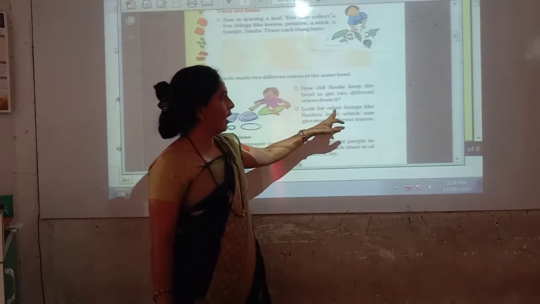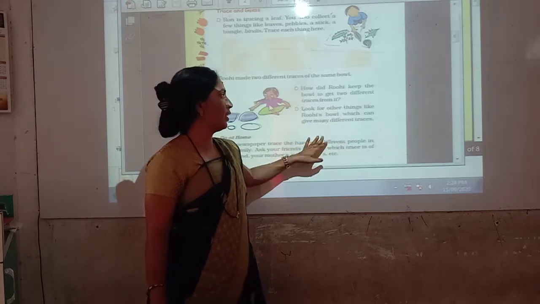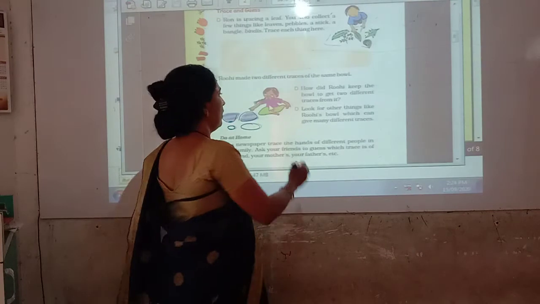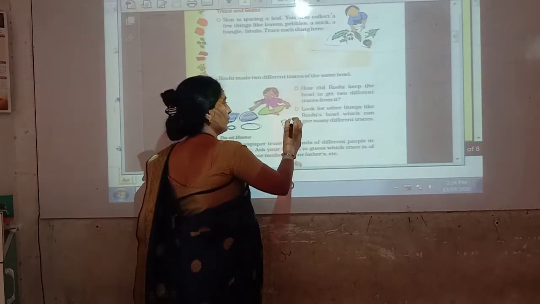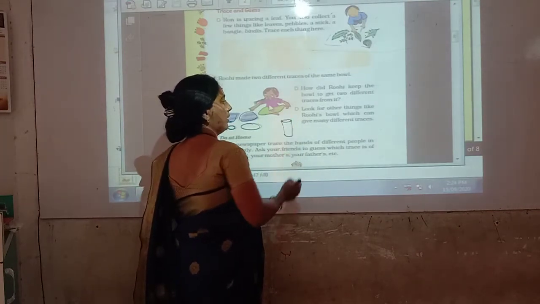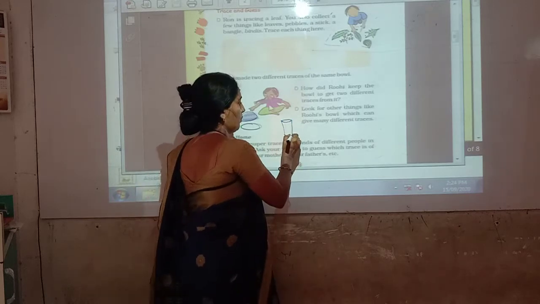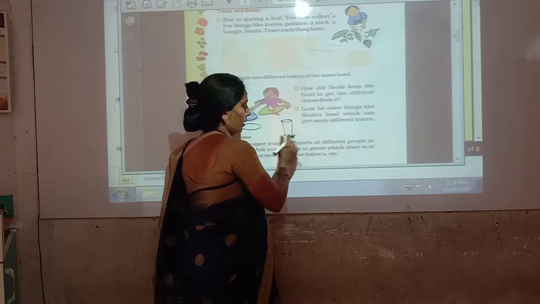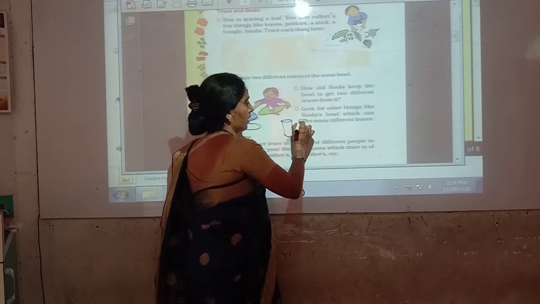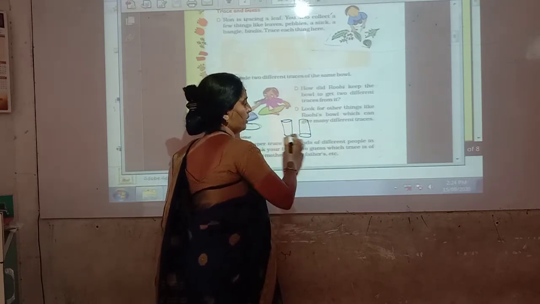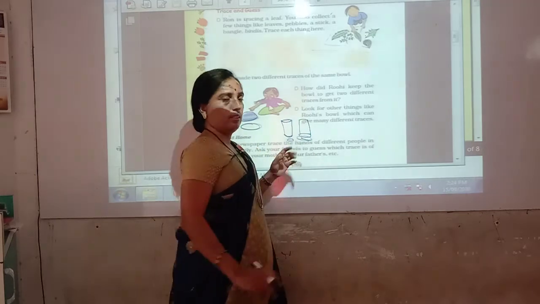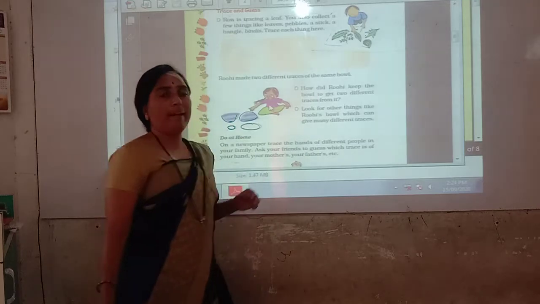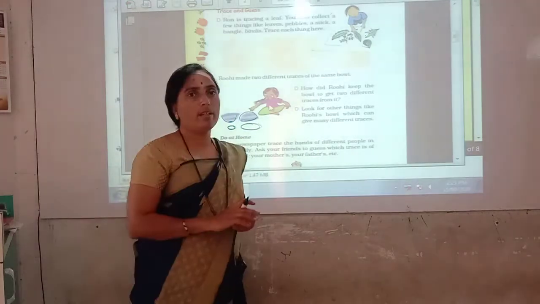Look for other things like Ruhi's bowl which can give many different traces. For example, you can take a glass. At home you take a glass. First you keep this glass like this and make a trace, and afterwards keep the glass in this way and take the trace. So like this, take different things and make different traces in your notebook.